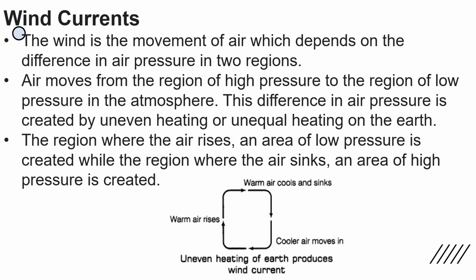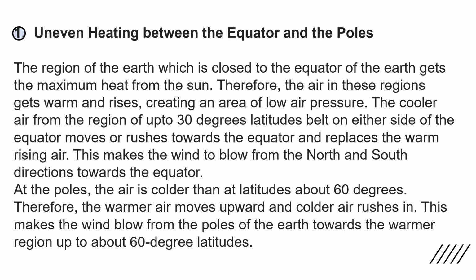The region where the air rises, an area of low pressure is created, while the region where the air sinks, an area of high pressure is created. So, wind currents are generated due to uneven heating on the earth. The situations are: first one, uneven heating between the equator and the poles.